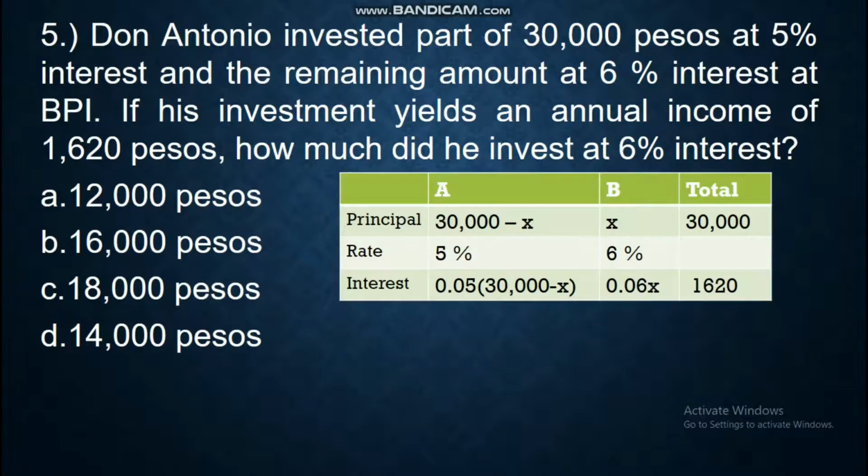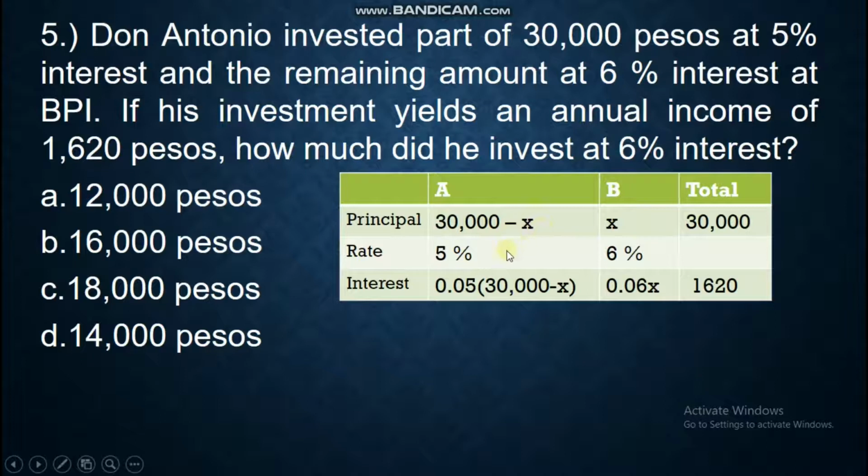This is the table for this problem. You have the principal, rate, and interest. For A as your first investment and B as your BPI investment, and the total investment. The total investment is 30,000. Thus, we can represent B as x and A as 30,000 minus x.